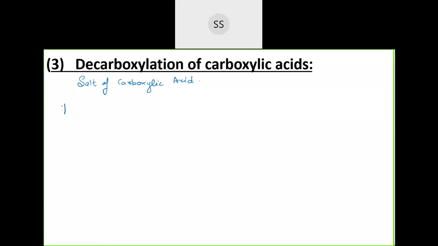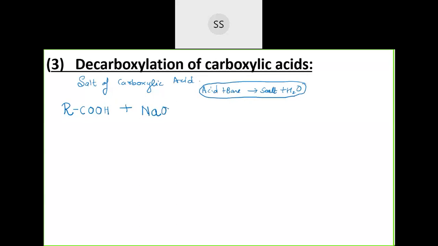You can take carboxylic acid. The general formula for carboxylic acid is RCOOH. This is carboxylic acid. When made to react with a base, carboxylic acid by nature is an acid. And if you want a salt, you know, acid reacts with a base to give you salt and water. Correct? This we know. So if I take carboxylic acid and make it react with a base, I'm taking NaOH. You can take KOH also. Any base you can take.